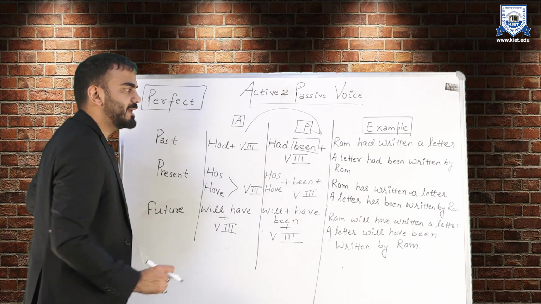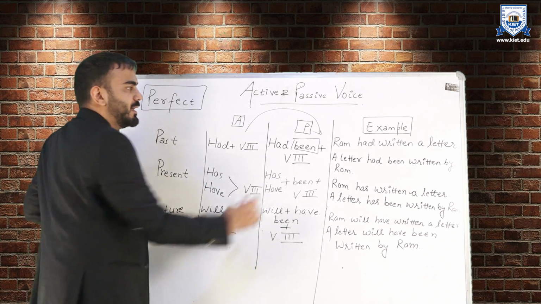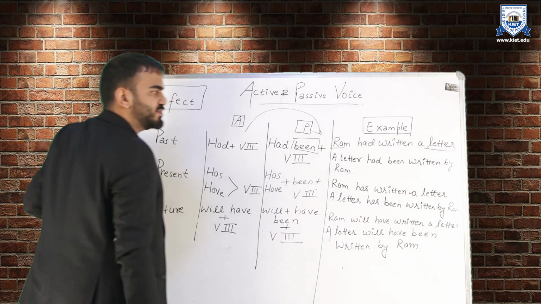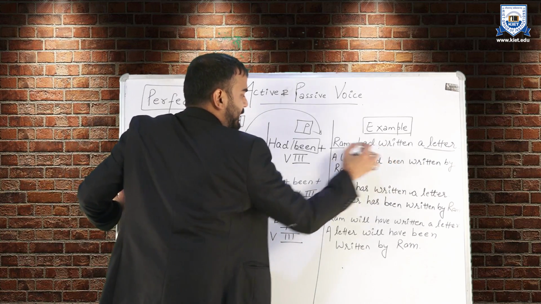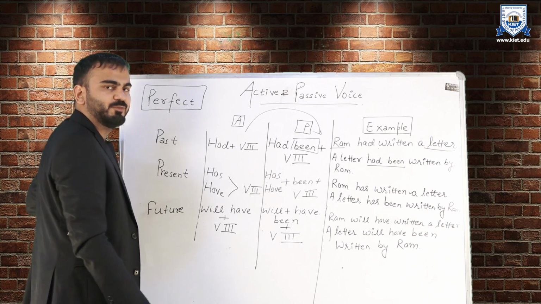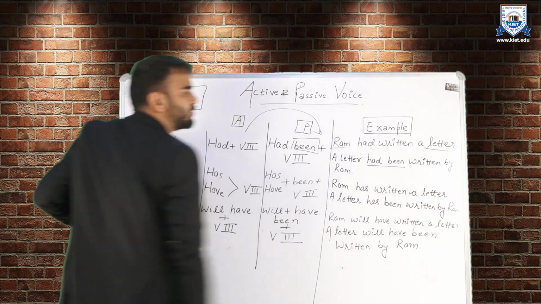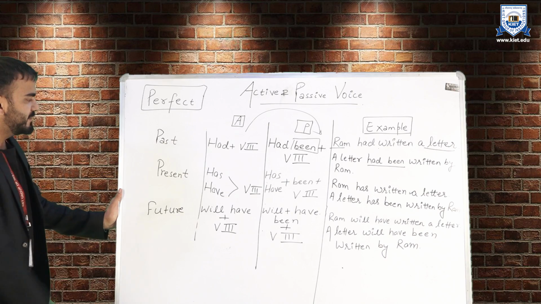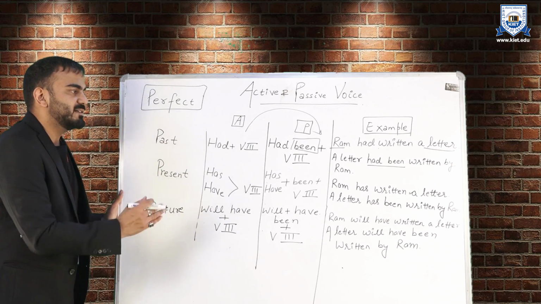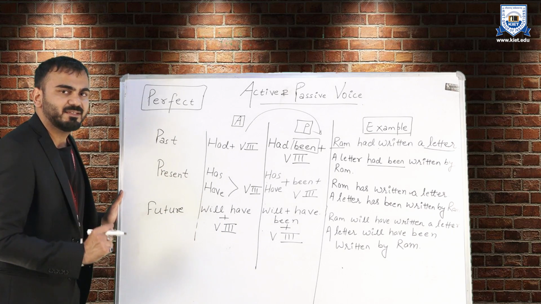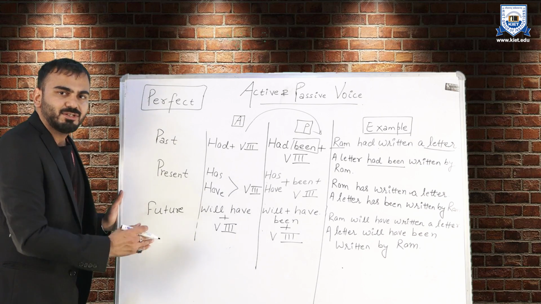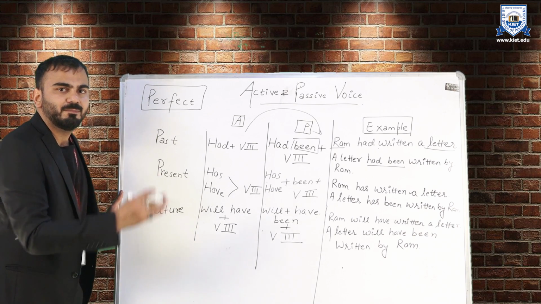Let us quickly take an example of past perfect. Ram had written a letter. So Ram and letter will interchange the positions. Helping verb will be as per the rule table, which is had been, and past participle form of verb will be used, which is written. So a letter had been written by Ram. Similarly for present perfect, Ram has written a letter, active. A letter has been written by Ram, passive. And now future, Ram will have written a letter, a letter will have been written by Ram.